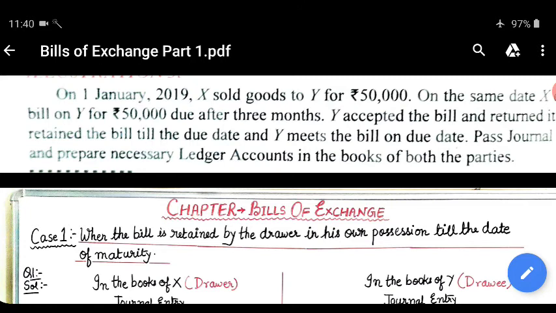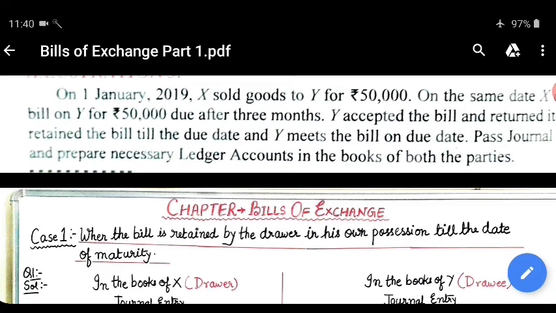First of all, let us understand what is bills of exchange. We can say a bill of exchange is an instrument in writing, an unconditional order signed by the maker, directing to pay a certain sum of money only to, or to the order of, a certain person or to the bearer of the instrument.